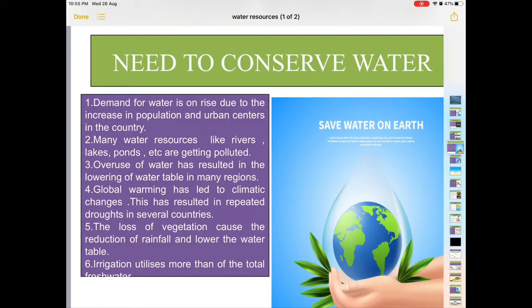And we all know, children, India is an agrarian country. 65% of the population is directly or indirectly dependent on agriculture, and agriculture needs water, and water is provided with the help of irrigation by canals, wells or tube wells. So that will also lead to the problem of overutilization of water in different areas, and that is why we need to conserve.